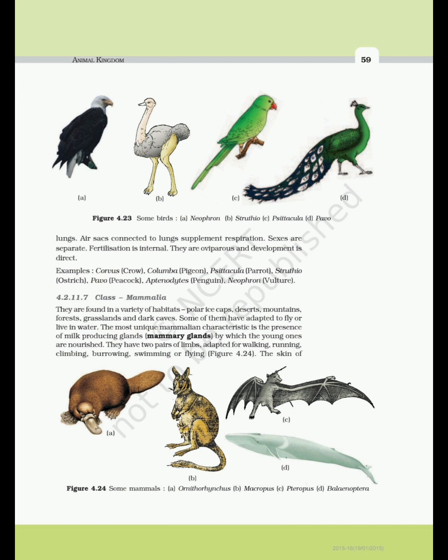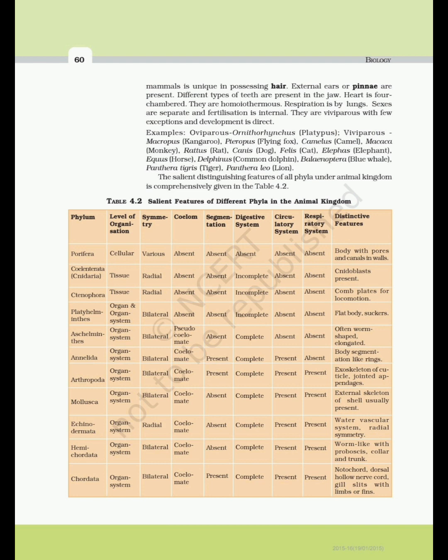4.2.11.7 Class Mammalia. They are found in a variety of habitats: polar ice caps, deserts, mountains, forests, grasslands and dark caves. Some of them have adapted to fly or live in water. The most unique mammalian characteristic is the presence of milk-producing glands (mammary glands), by which the young ones are nourished. They have two pairs of limbs, adapted for walking, running, climbing, burrowing, swimming or flying. Figure 4.24. The skin of mammals is unique in possessing hair. External ears or pinna present. Different types of teeth are present in the jaw.